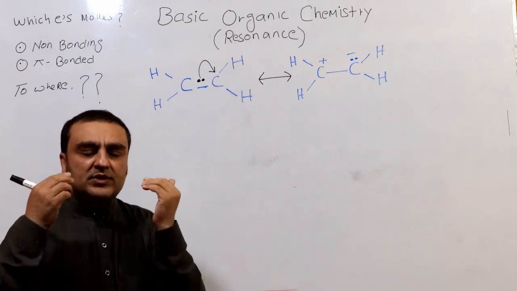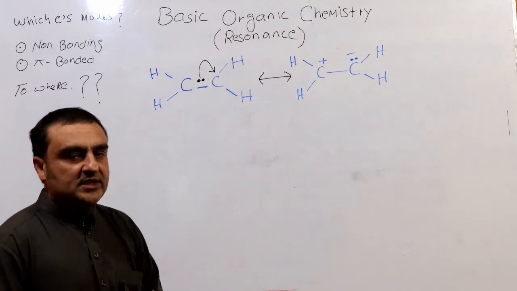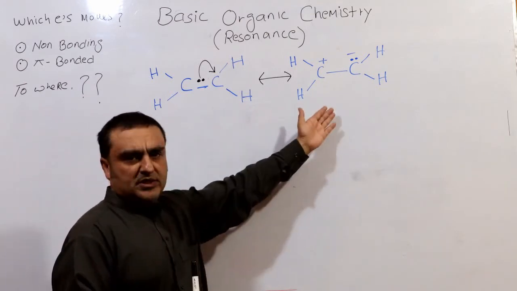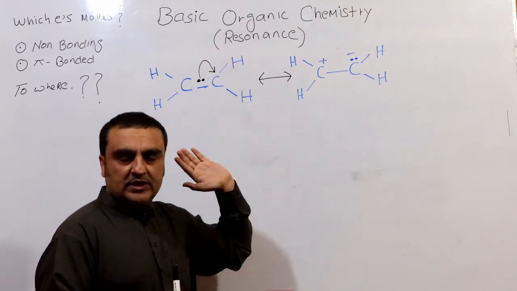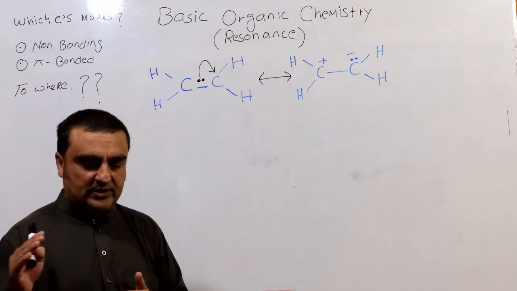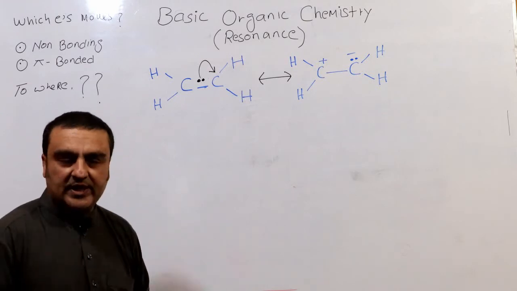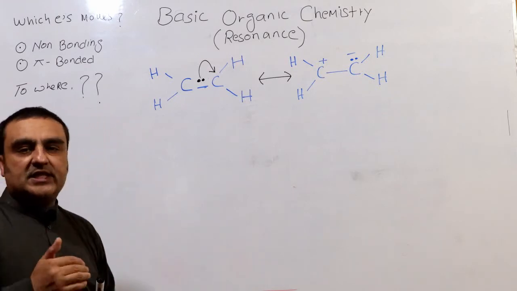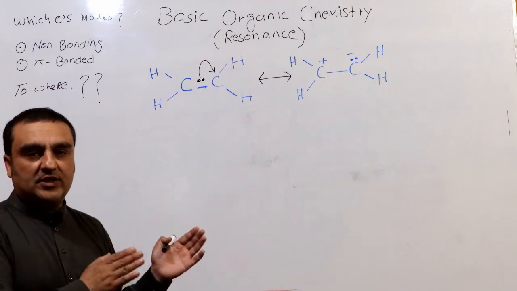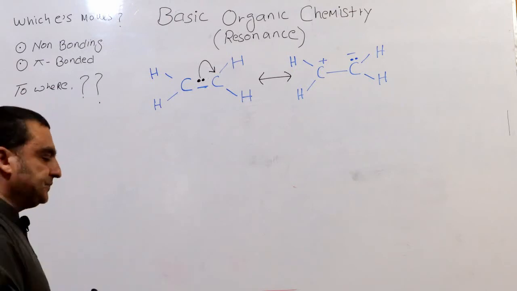It shows two forms of the same molecule, or in fact it just shows one molecule. On either side of this arrow is a resonance form of the molecule. Let us now study how the electron moves across the double bond.